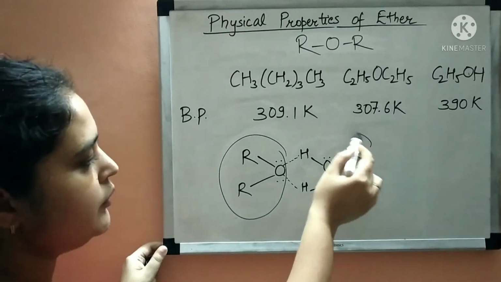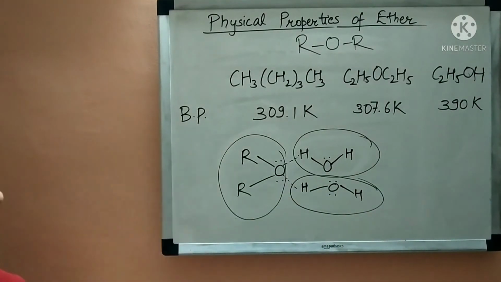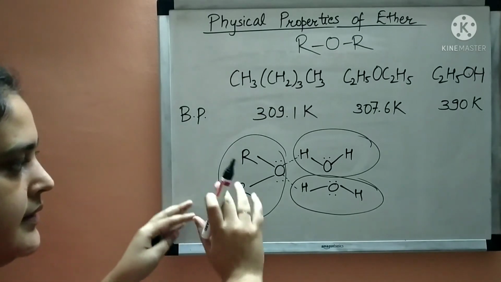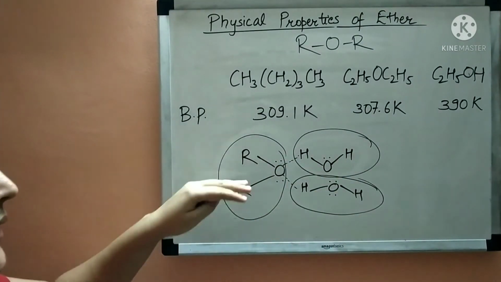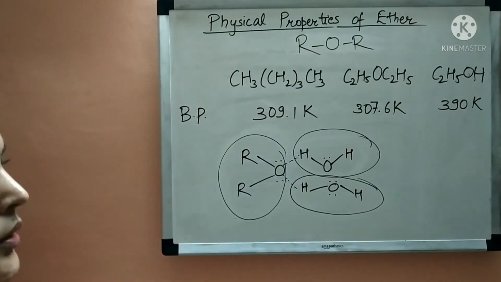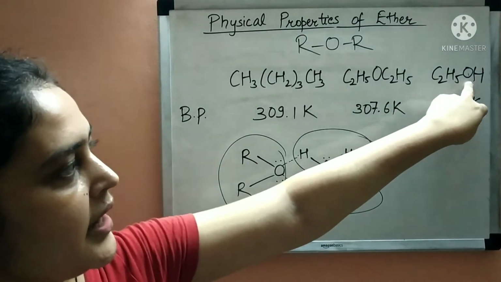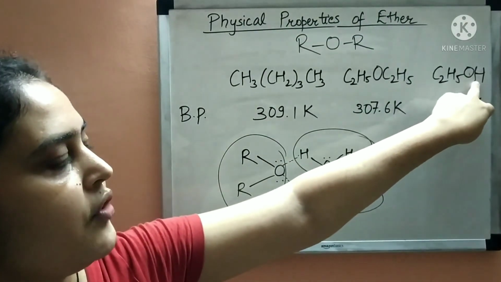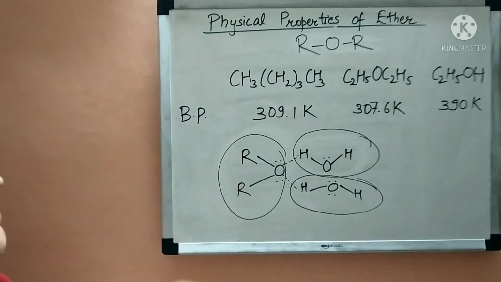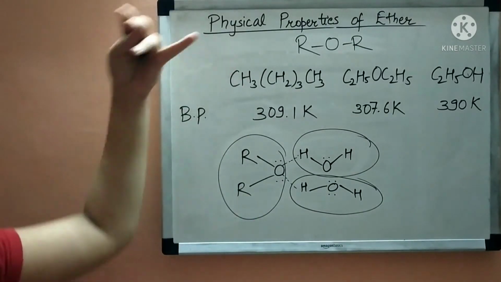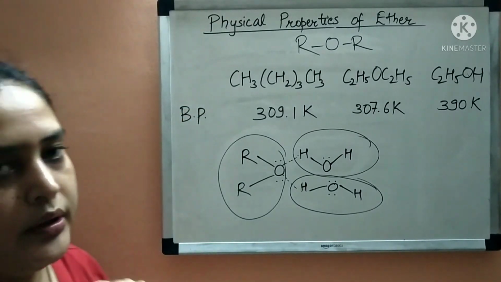So the water molecules get attached to the electronegative oxygen atom of ether. This is the reason it is very much soluble in water, just like alcohol, because alcohol also has oxygen and hydrogen atoms and forms hydrogen bonding with water molecules. So we have studied 3 physical properties of ether: polarity, boiling point, and solubility in water.